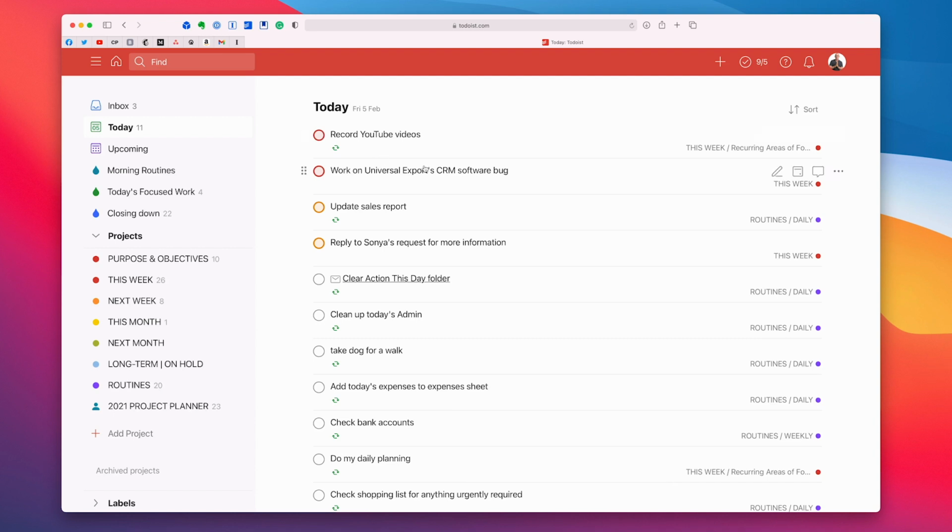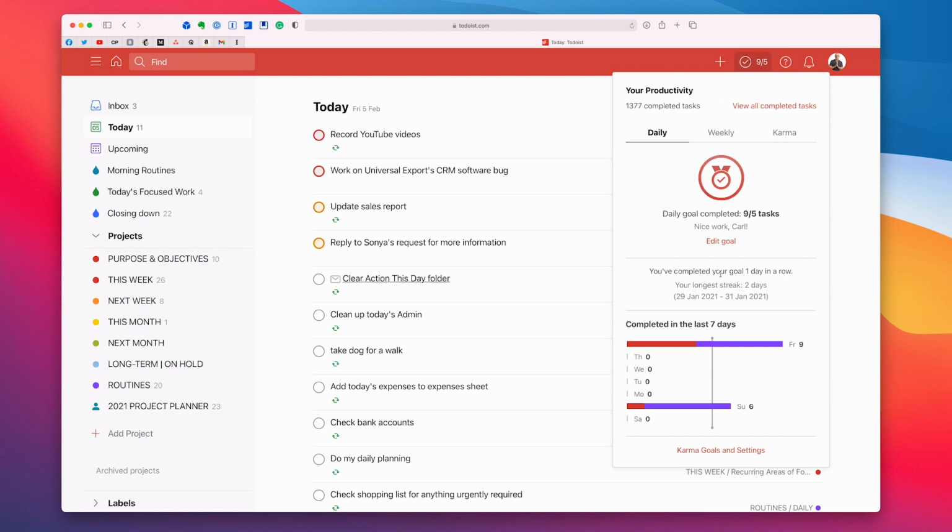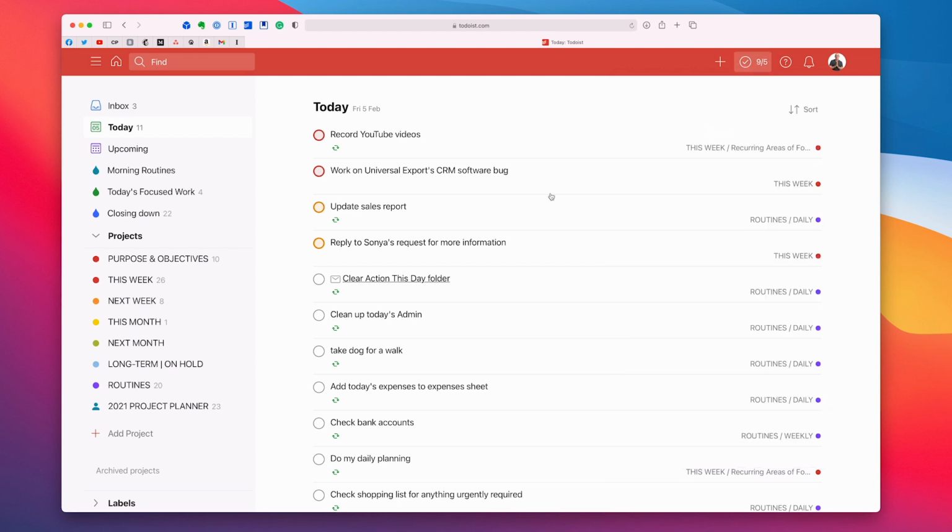So this is an important one that I need to do. Now, as I'm working on it, and it gets to 6 o'clock in the evening, and there's a lot more work to do, I need to continue working on this project. Now, the thing is, you have a couple of options. If you are one of those people who does monitor their karma points, like here, then you probably don't want to delete the task at all because that would just affect your karma points.